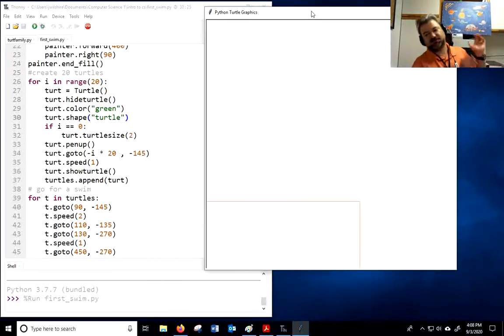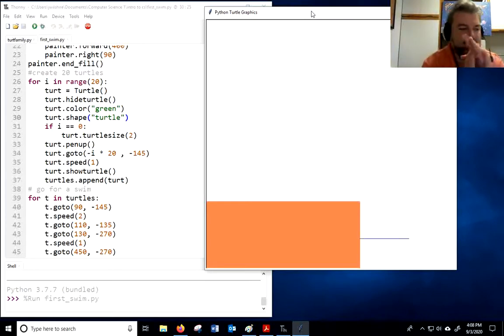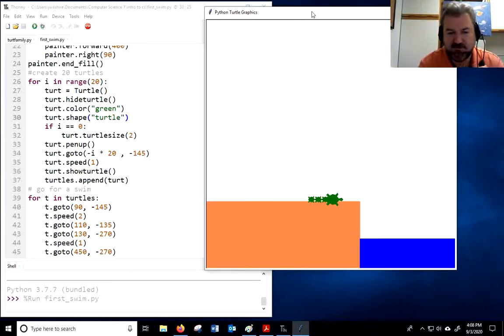All right, I'm going to try again. I'll see if I can get it just the way I want it. Now, hopefully they're going to be turtles. I'm hoping they're turtles. There they go. That's what I want. Now we should see each turtle go. You see the mama turtle got the little baby turtles. There they go. Woo!